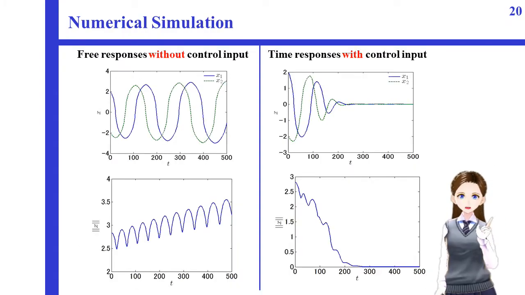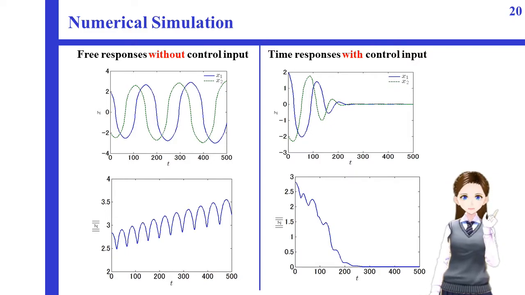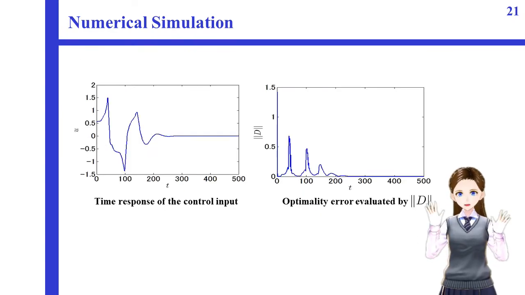Left figures show the free responses of x and the norm of x without control input. We see that the state doesn't converge to zero. On the other hand, right figures show the time responses of x and the norm of x with control input. We see that the state converges to zero. Left figure shows the time response of control input. Right figure shows the time response of optimality error evaluated by the norm of d. So, the effectiveness of the proposed method was verified by numerical simulations.